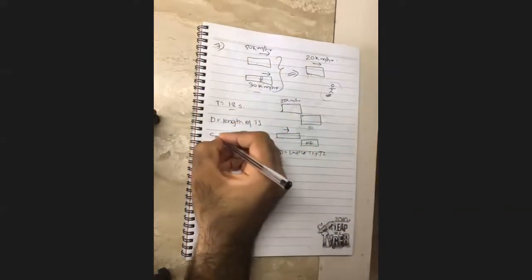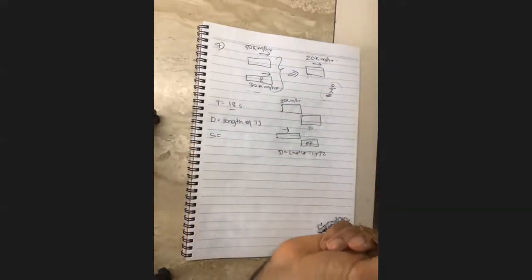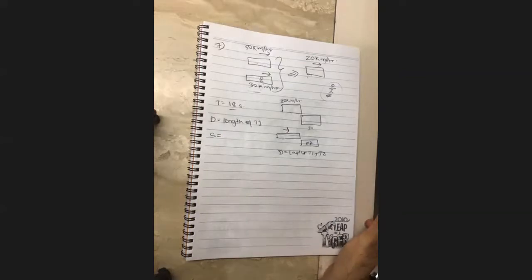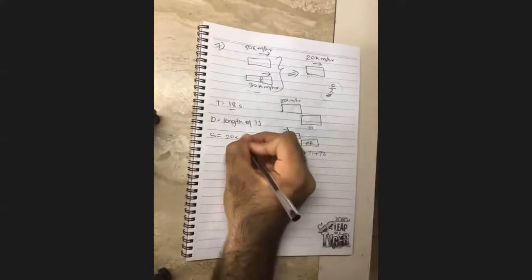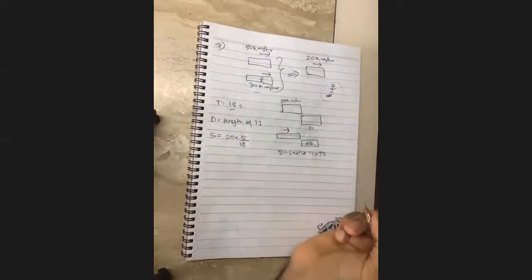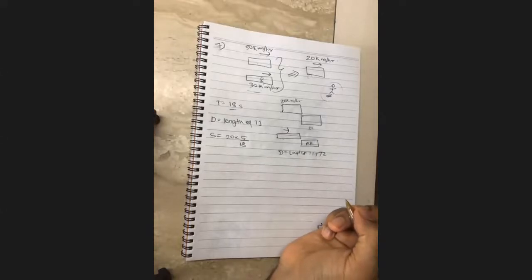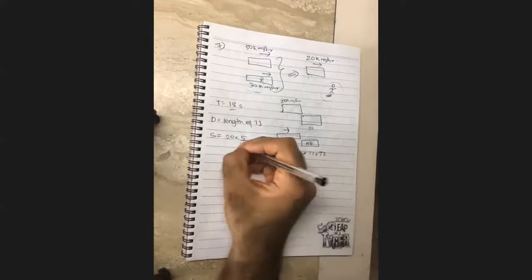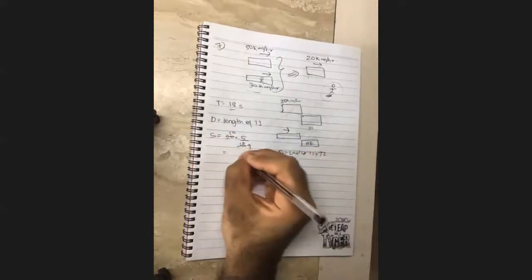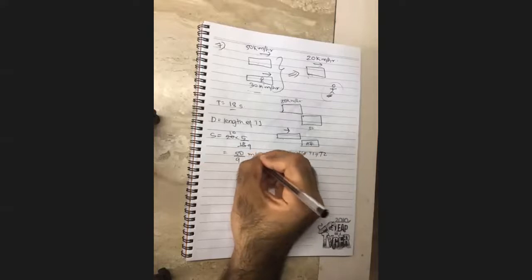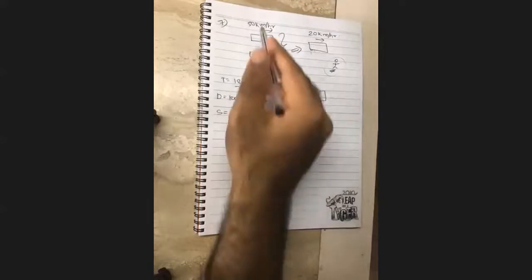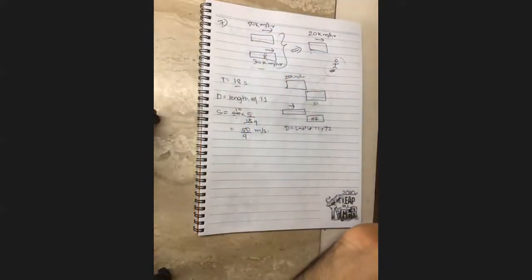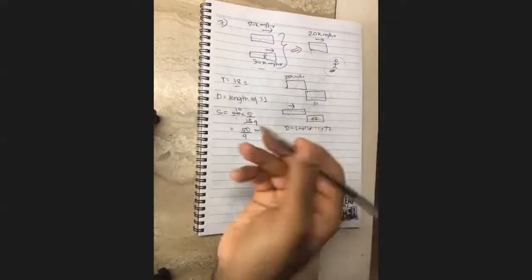What will the speed be? Speed will be 20 kilometers per hour into 5 by 18. Yes or no? 2 nines are 18, 2 tens are 20. This is 50 by 9 meters per second. Does everyone understand why it is 20 and why is it not 50?